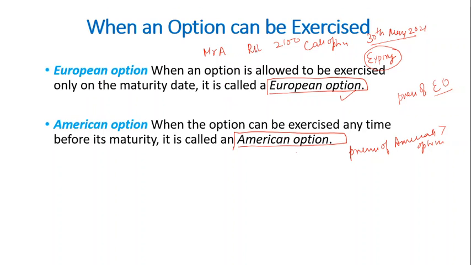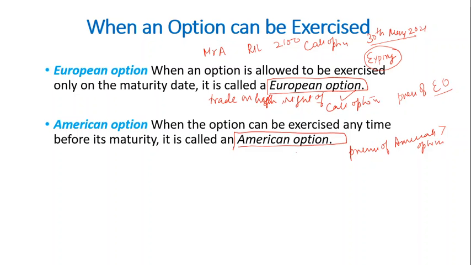Now again I'm saying, it means Mr. A can only exercise the option on the expiry date. That does not mean that Mr. A cannot sell his right to someone else. That is what actually happens in the market: Mr. A can trade on his right of the call option. So Mr. A can do anything at any time, but he can only exercise a European option at the expiry date, whereas an American option can be exercised at any given point of time.